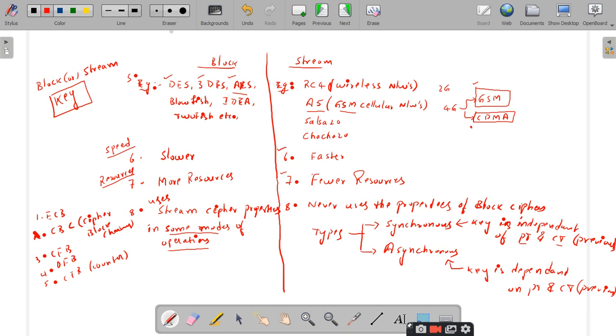So assume that you have developed an algorithm, some XYZ algorithm, right? You have your internal components as P boxes, S boxes. You have the length of the key which you have defined on your own. Everything works fine, right? But the thing is that this algorithm should not be broken by any of the attackers, right? So there are a lot of attackers who try to break the algorithm. There are a lot of criticizers who try to criticize your algorithm, right?